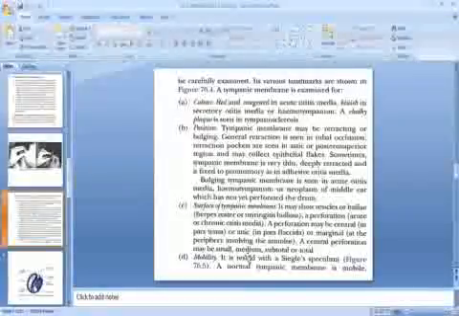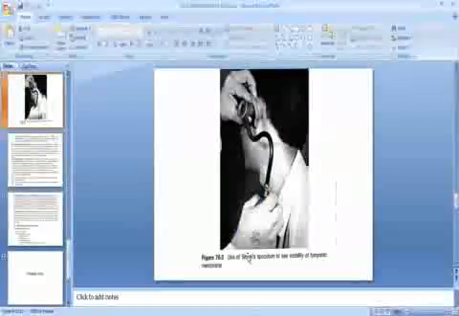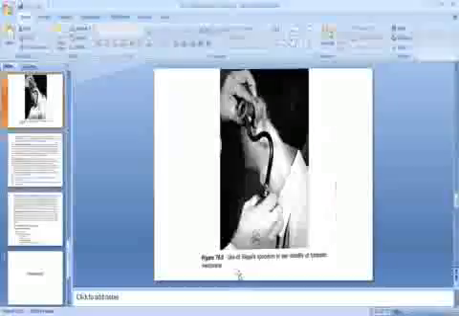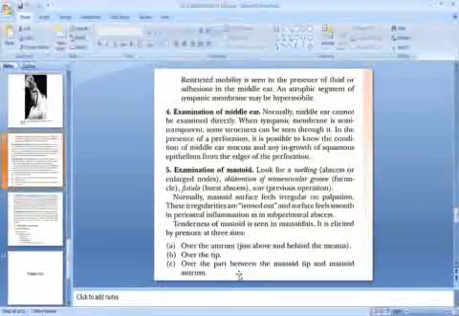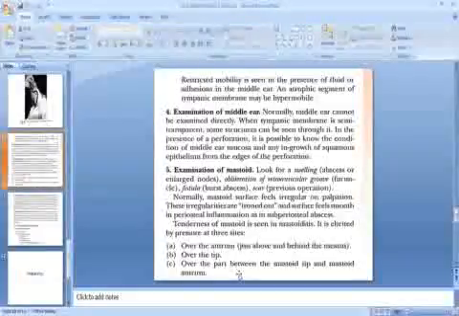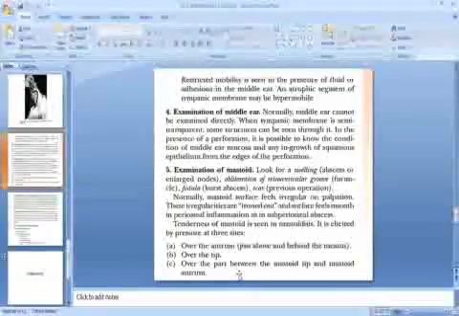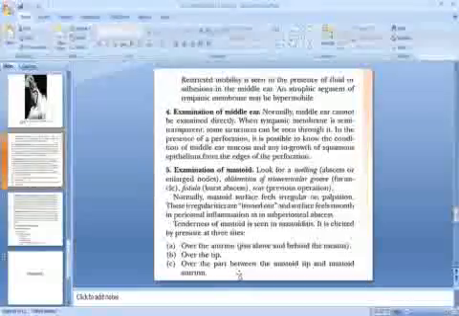Then we have to examine the tympanic membrane for the mobility. It is tested with the Siegle's speculum. A normal tympanic membrane is mobile. There is the image of the use of Siegle's speculum to see the mobility of tympanic membrane. Restricted mobility is seen in the presence of fluid or adhesions in the middle ear. An atrophic segment of tympanic membrane may be hypermobile. Then next we have to do the examination of the middle ear. Normally the middle ear cannot be examined directly.